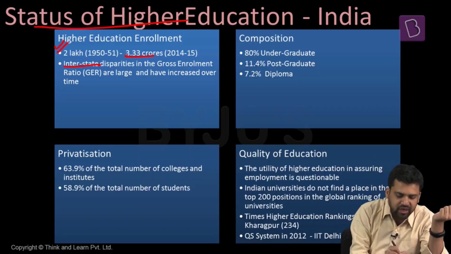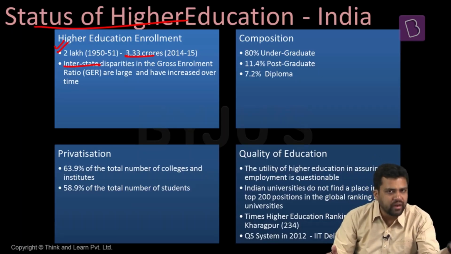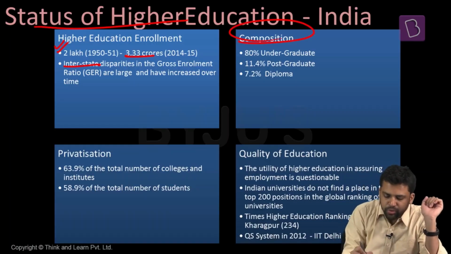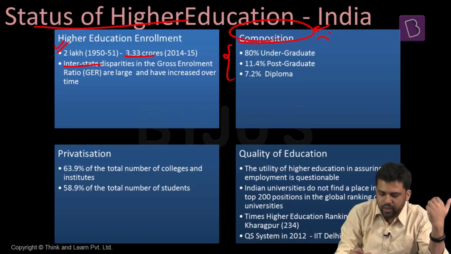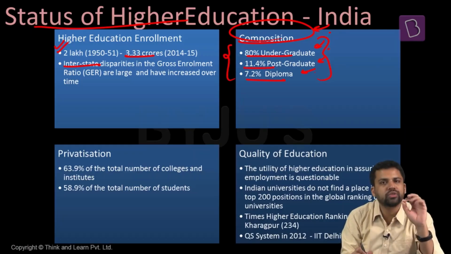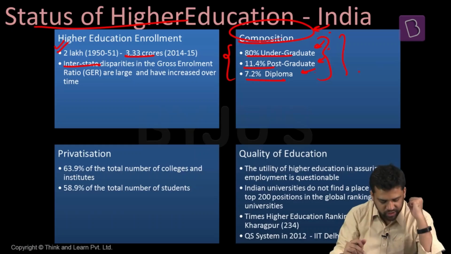But here again, there are variations. Industry disparities are there, as well as disparity across different communities. Just a few moments back, we saw that enrollment among scheduled caste, scheduled tribe, OBCs, and Muslims is much less than the all India average. Competition. How many graduates we have, how many postgraduates, diploma holders we have. So 80% are enrolled in undergraduate education, 11.4% take up postgraduate qualifications, 7.2% are trying to go for diplomas. So this is the composition of our higher education sector.